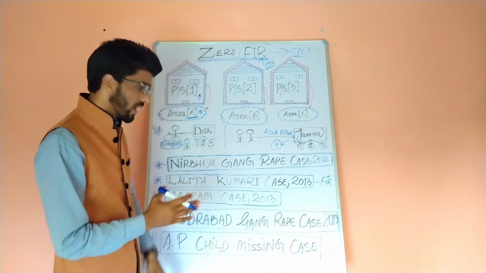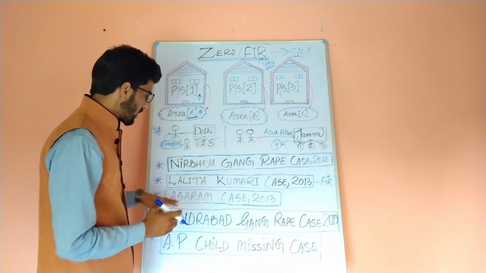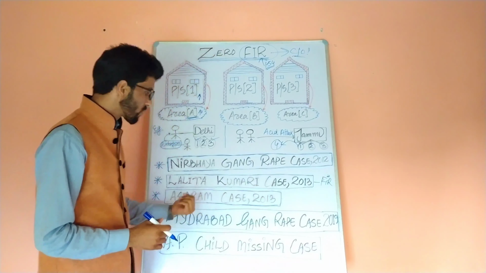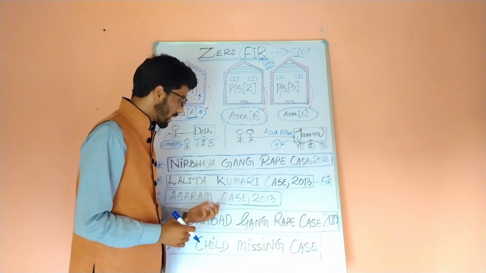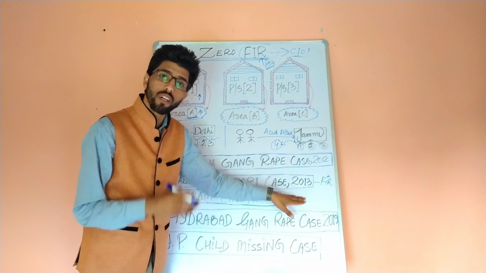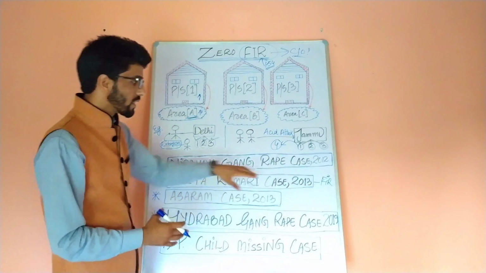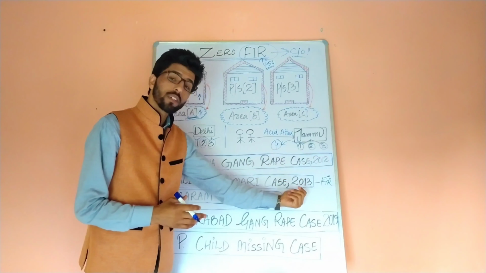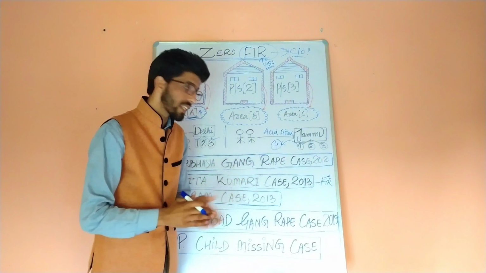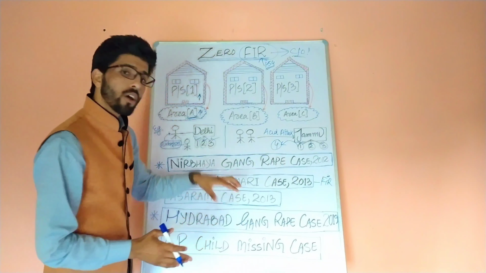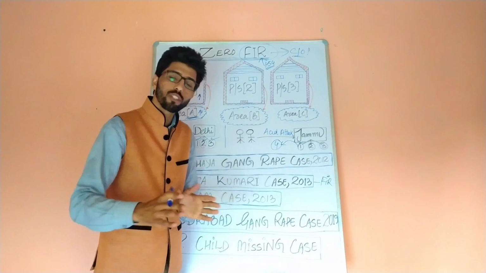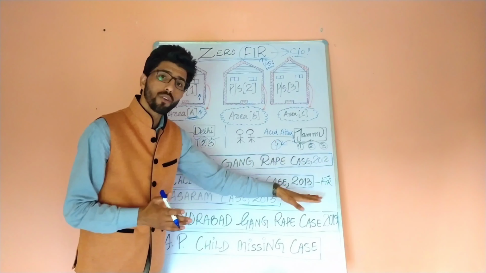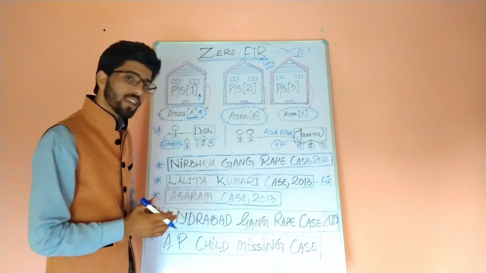Brief facts of the case were that there is a girl who was studying in Asaram's ashram. There was an ashram in Jodhpur where she was studying, and afterwards what happened in the same case, Asaram committed a rape upon the girl, and afterwards the girl, who was hailing from UP, they approached the concerned police station as well as the nearby police station, but no FIR was lodged. Nothing was done. Why? Because there was a political influence of Asaram. They were reluctant to lodge an FIR against Asaram.